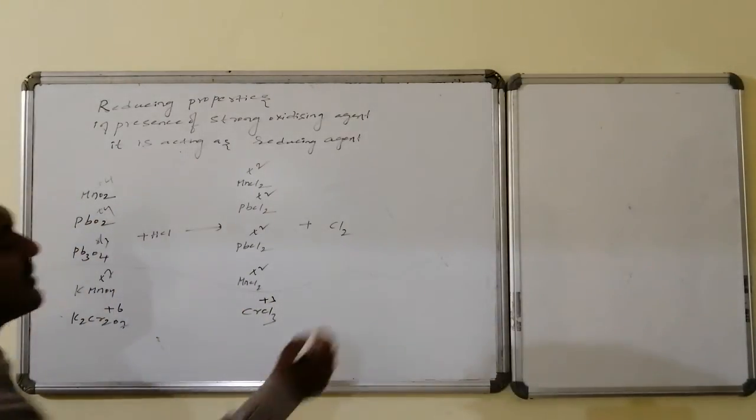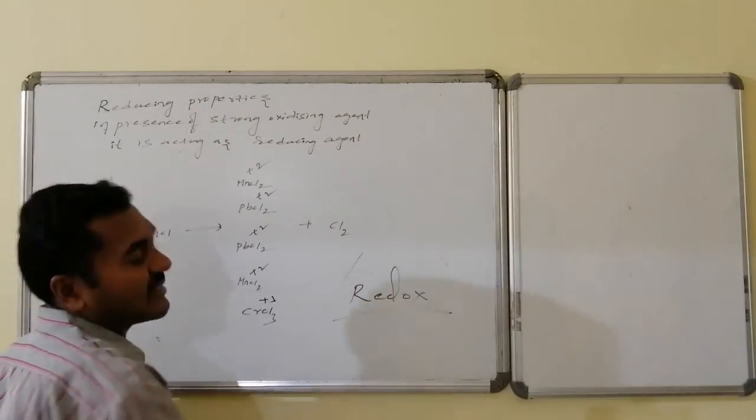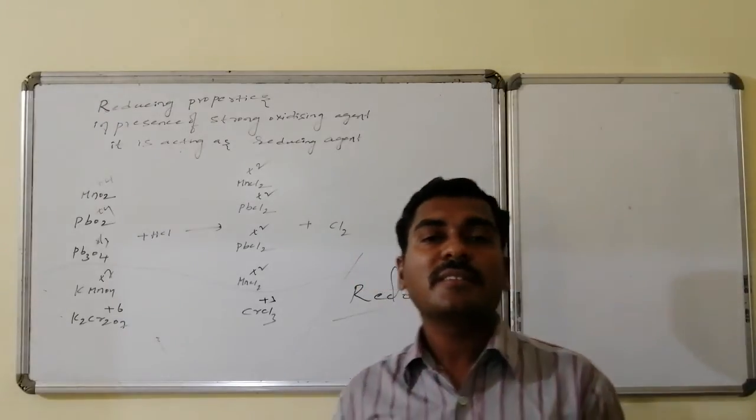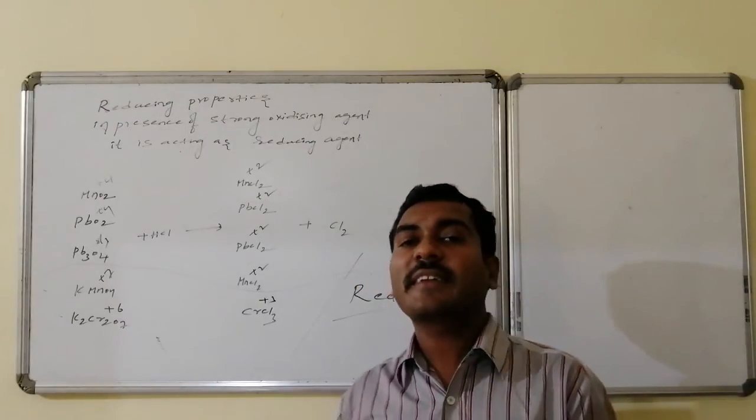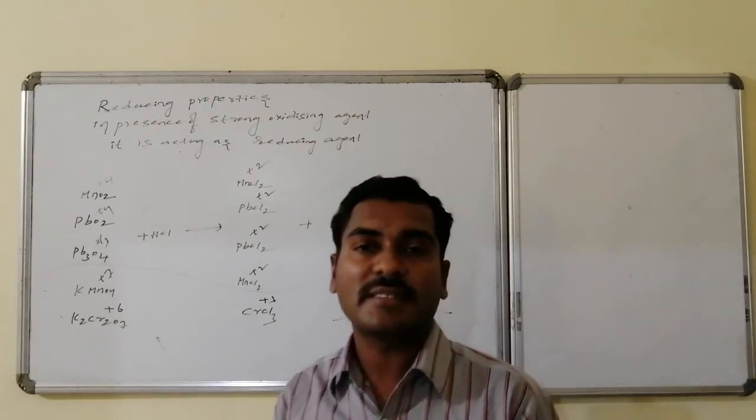Thus, all these reactions are redox reactions. And in these redox reactions, HCl is undergoing oxidation. Thus, in the presence of strong oxidizing agents, it is undergoing oxidation and is acting as a reducing agent.